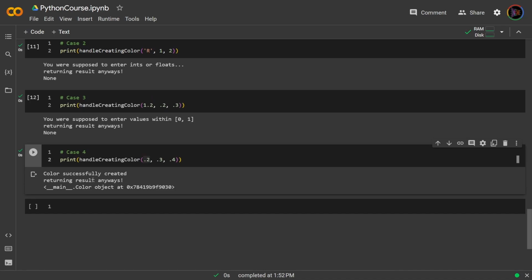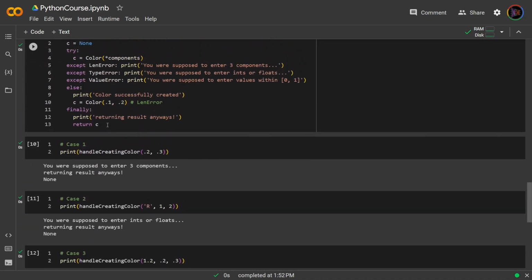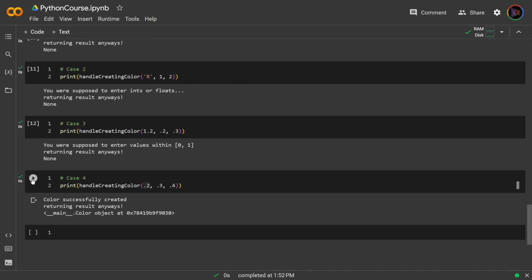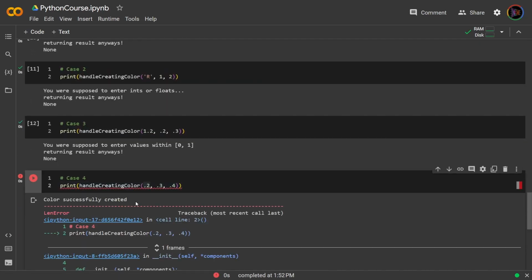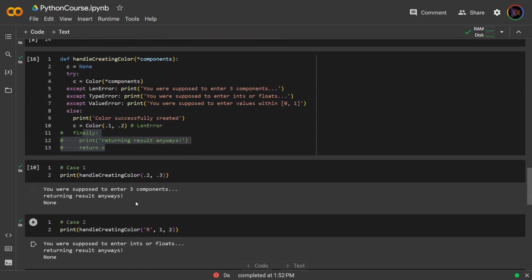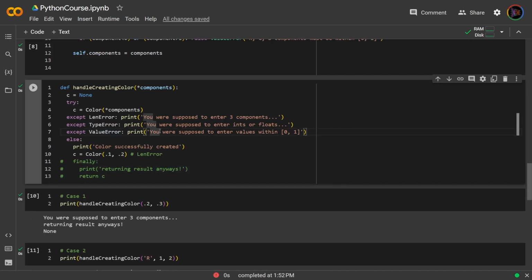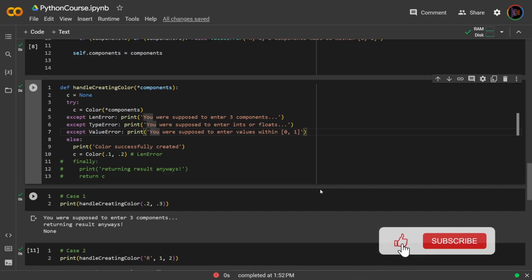This will still run. If I were to take the finally block out, so let me comment this out, and rerun this, now this will throw an error, because there's no finally block to catch any other exception that's thrown inside these blocks. So that is the power of having finally. So that's a brief overview on exception handling, how you can throw an exception and catch an exception, and to use the complete try, except, else, finally structure to handle what you want to do with your exceptions. Okay, cool.